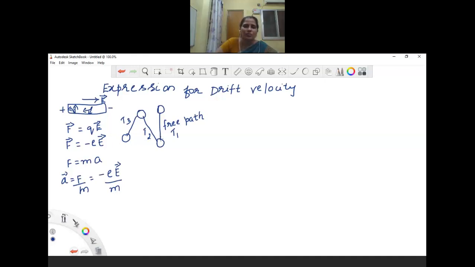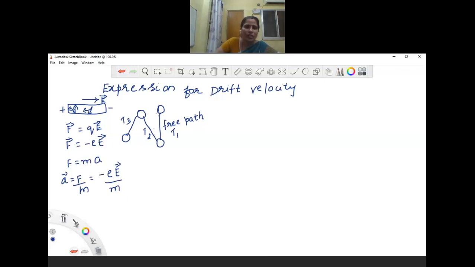So in between two successive collisions, this path is taken as the free path, without any collision, and the time between two successive collisions is taken as the relaxation time. Even though they are accelerated and move with a certain velocity without any collision, each and every time there is the influence of the electric field on the electron.